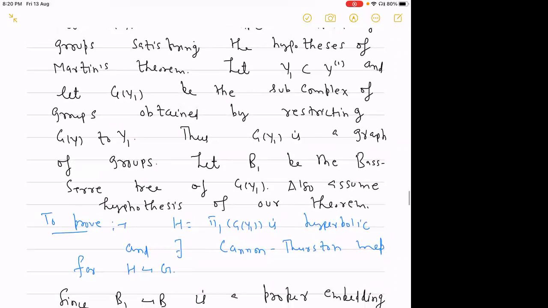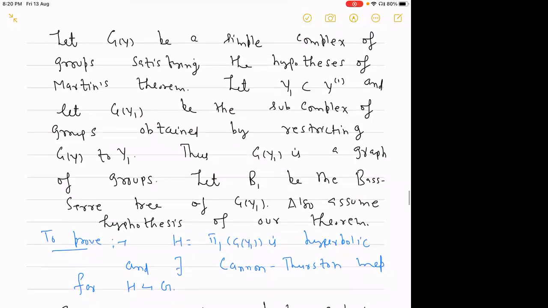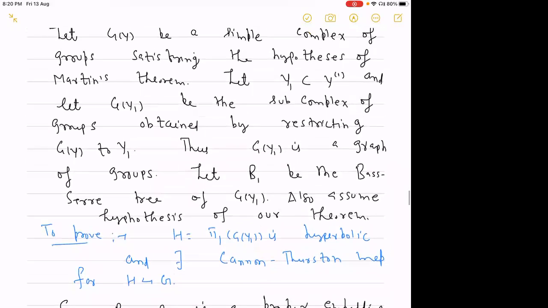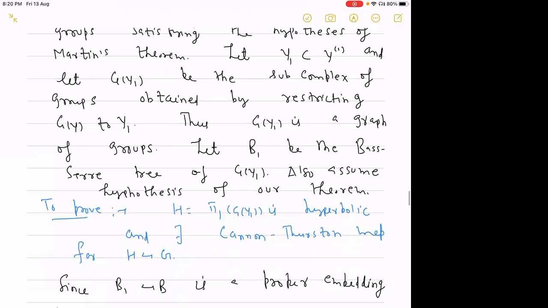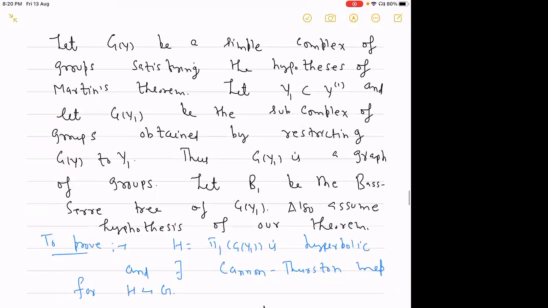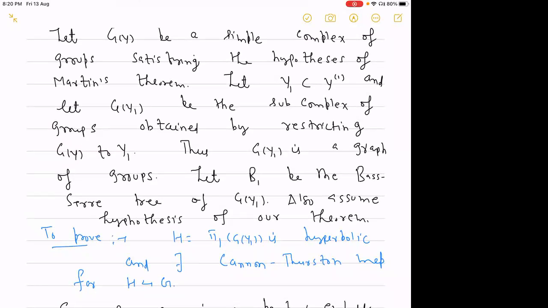Now, what was your point if we consider y1 as a subcomplex instead of one simplices? There is nothing. You can do everything. I'm just taking the simple case. And the proofs will go the same way, although there will definitely be some small changes, because we have the Bass–Serre tree. For this tree situation, we have some simple things.